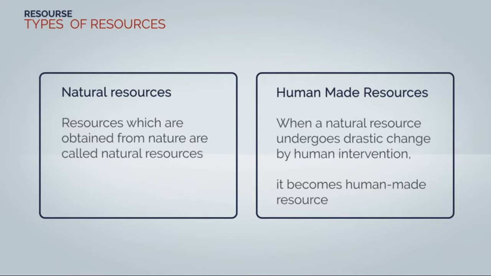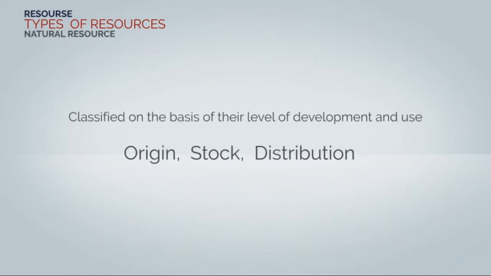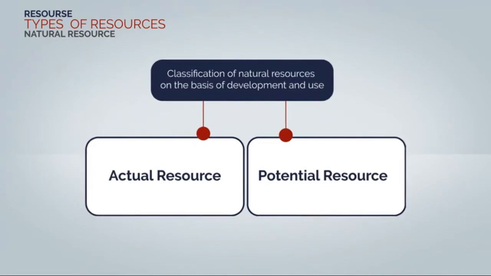The air we breathe, the water in our rivers and lakes, the soils, the minerals are all natural resources. Many of these resources are free gifts of nature and we can use them directly. Natural resources are classified into different groups depending upon their level of development and use, origin, stock and distribution. The first one, classification of natural resources on the basis of development and use. Under this, we have actual resources and potential resources.